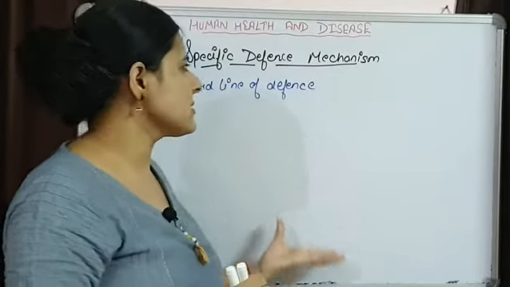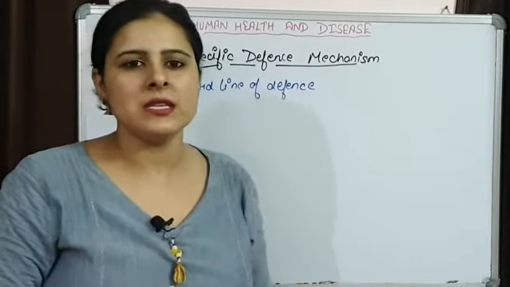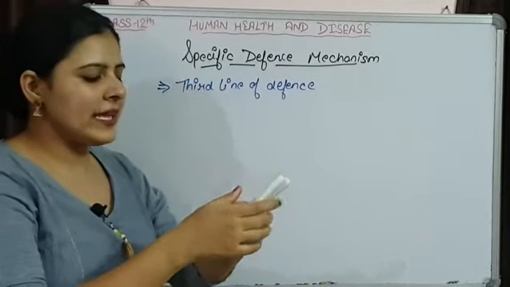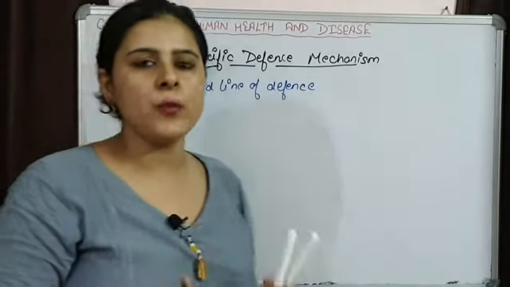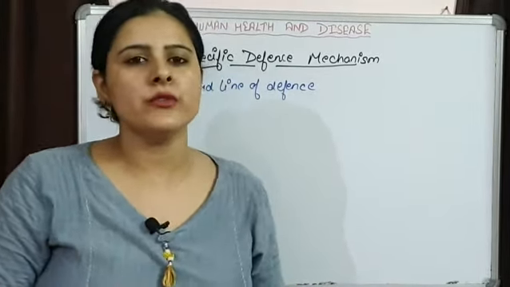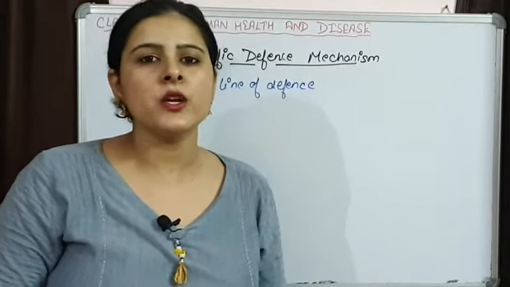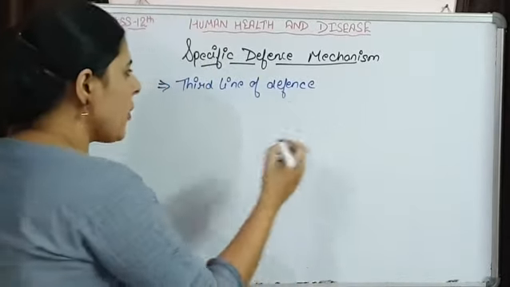When we discuss this process in detail, we will come to know how all these things function. So this is acquired. This means we develop this defense mechanism when our body comes in contact with different foreign particles.